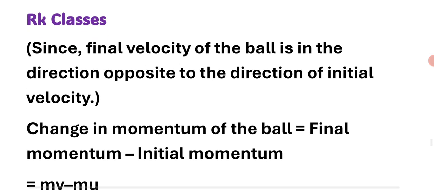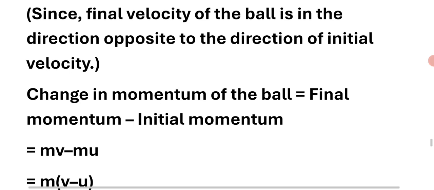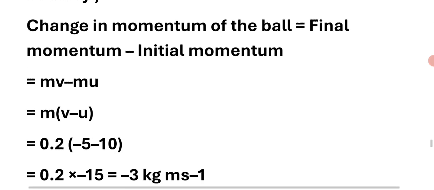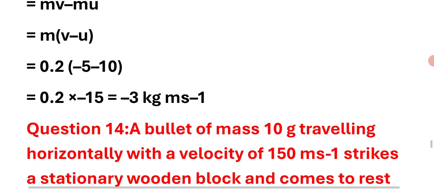Since the final velocity of the ball is in the direction opposite to the initial velocity, change in momentum of the ball is equal to final momentum minus initial momentum, mv minus mu, is equal to m into bracket v minus u, which is 0.2 into bracket minus 5 minus 10, 0.2 into minus 15. It simplifies to minus 3 kg meter per second.